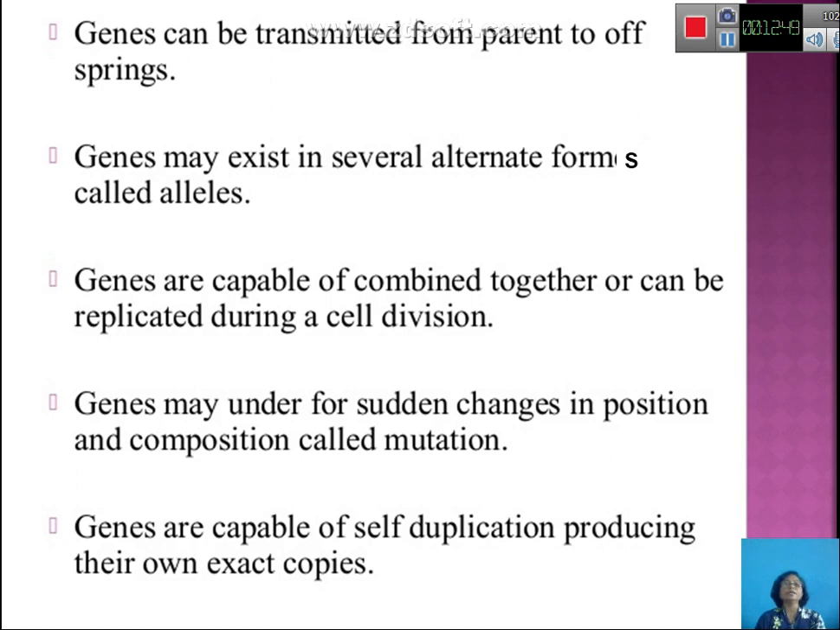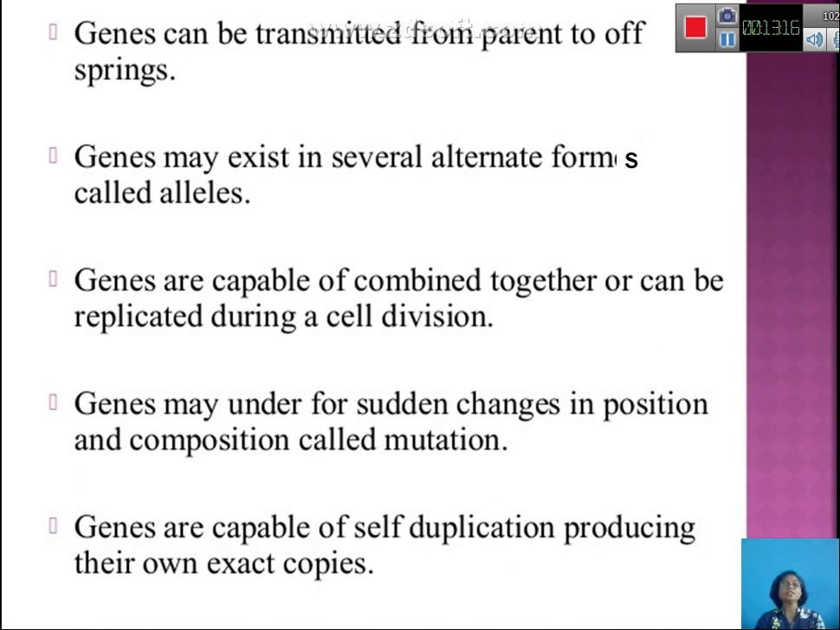So genes may exist in several alternate forms, which we call alleles. Now genes are capable of combining together. They can combine together or they can be replicated during cell division. So in order to pass on the genetic material from parent to offspring, the genes are usually duplicated or undergo a replication process during the cell division cycle.